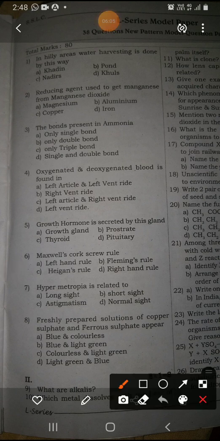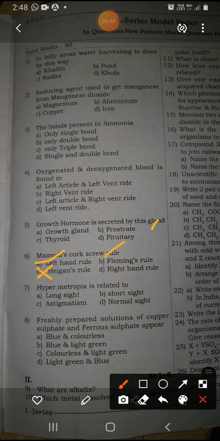Next, the sixth question: Maxwell's cork screw rule. We have discussed in the electricity chapter the left hand rule and right hand rule. Which rule does it depend on: Fleming's rule, Huygens rule?